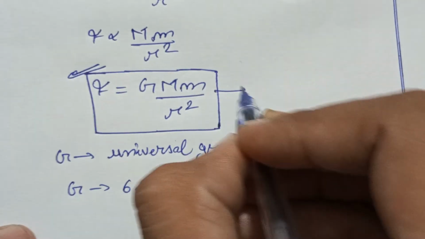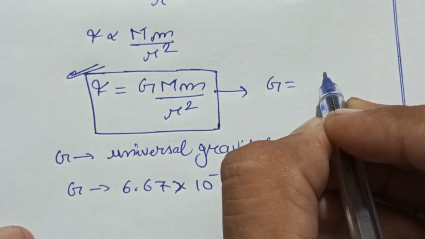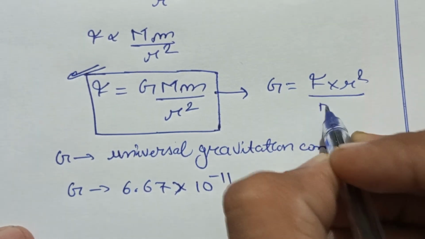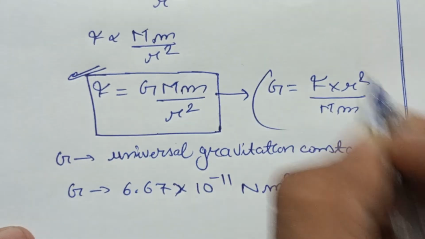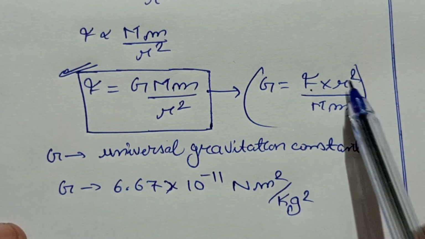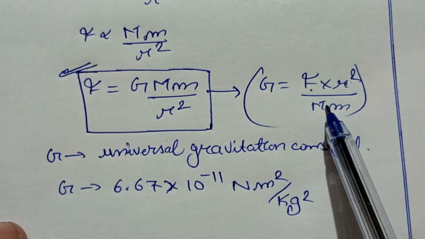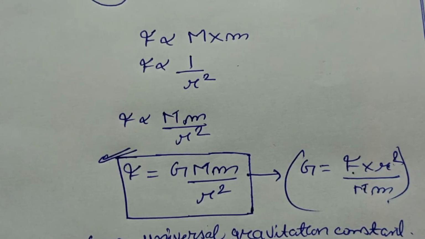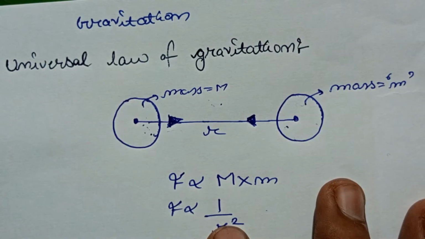From here I can state that G is equal to F multiplied by r square upon the product of two masses. So the unit of G will be force unit Newton, distance unit meter, so meter square divided by kg multiplied by kg, that is kg square. Okay, this is the universal law of gravitation.